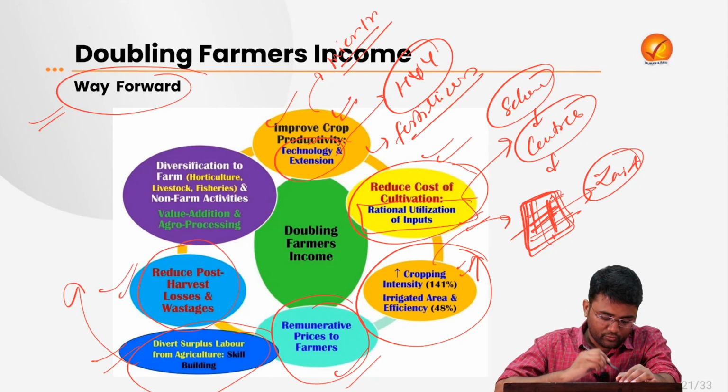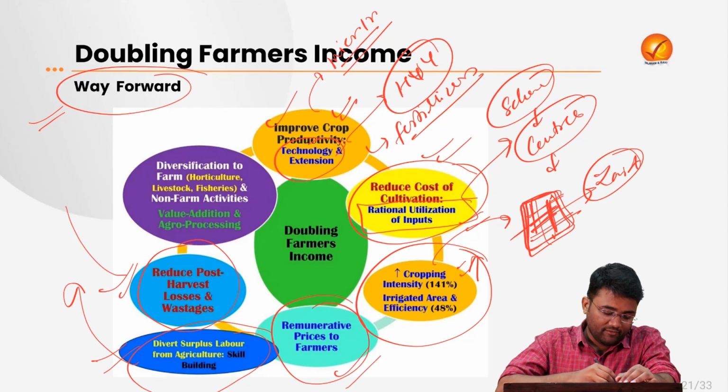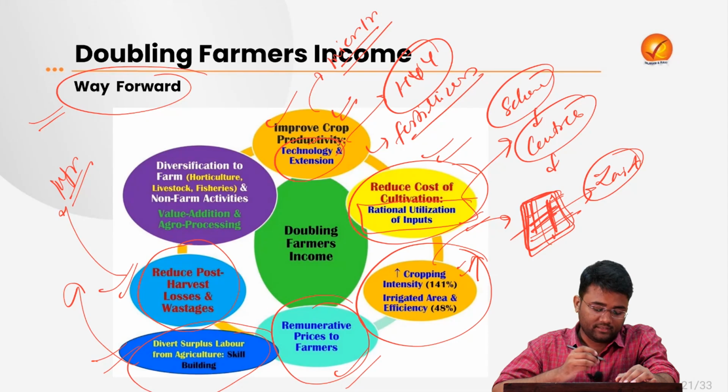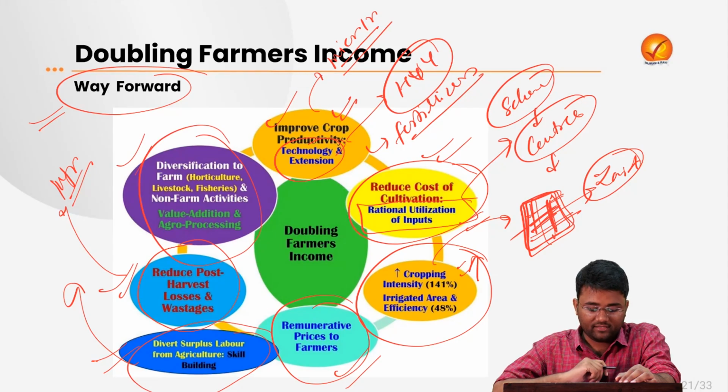Then there is a need for reducing post-harvest losses and wastage. For this, we can develop better infrastructure, especially cold storage facilities and other things. Then there is a need for diversification of the farms, whether it is horticulture, livestock, fisheries, or non-farm activities.